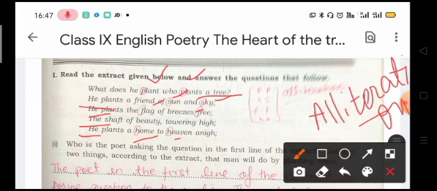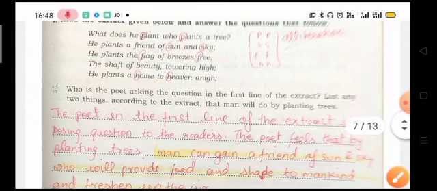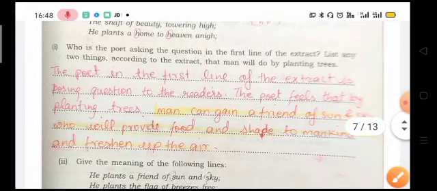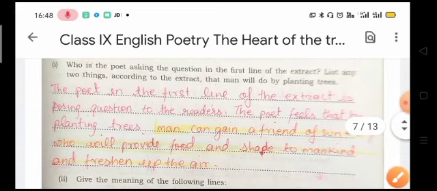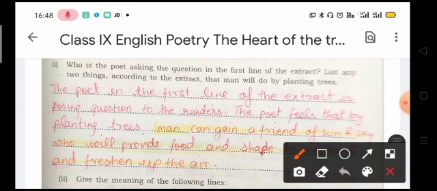Now let us head towards our first question. Who is the poet asking the question in the first line of the extract? List any two things according to the extract that man will do by planting trees. This poem is about the planting of trees. So here the poet Henry Cuyler is asking this question to whom? And we have to list two things that the man will do by planting the trees.